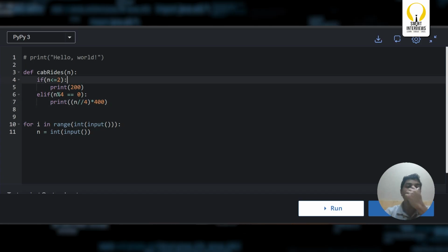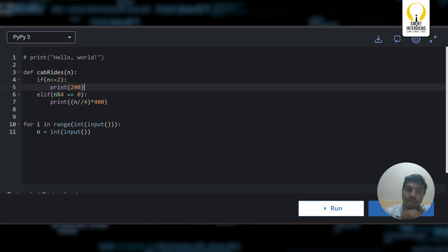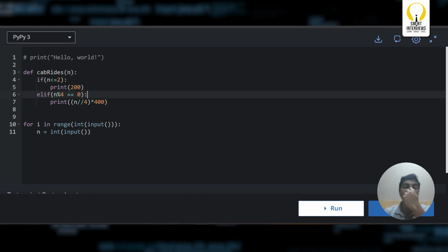Yes. If n is less than or equal to 2, I'm printing 200. If n modulus 4 is 0, meaning the number of people is a multiple of 4, I'm going to print n by 4 into 400.